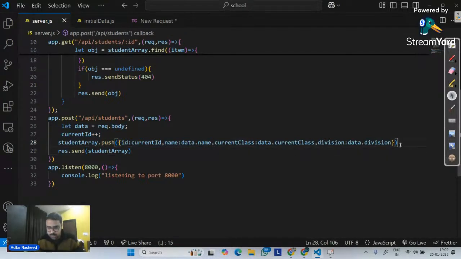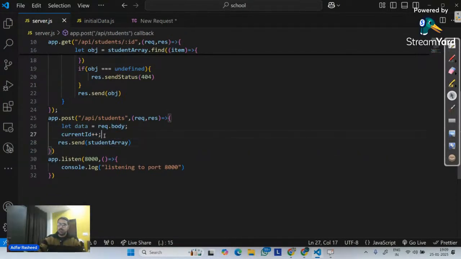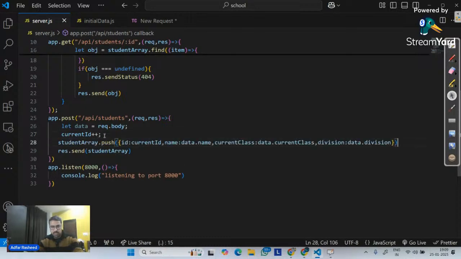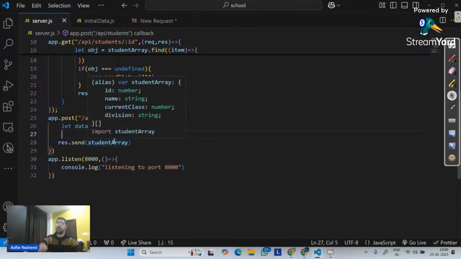So let me simply remove this push logic first of all. Let me remove both these lines of code over here, because current ID plus plus should also happen only if all the keys are available. We have to do that. We will do that again tomorrow. Hopefully, we will see MongoDB and Mongoose. Don't worry about it. We will do the same thing with our real database. We'll have our own real database.